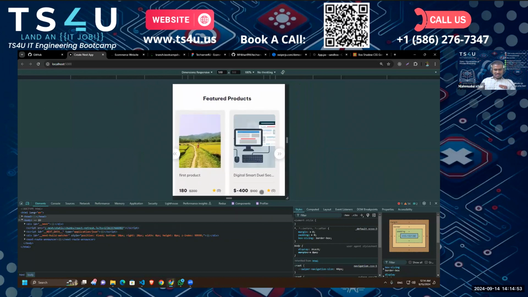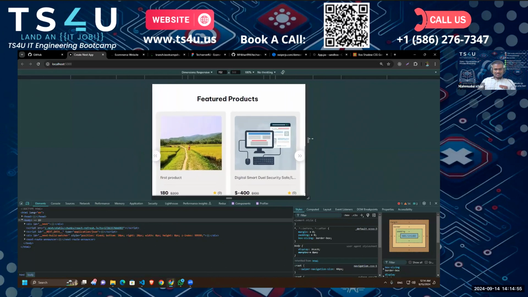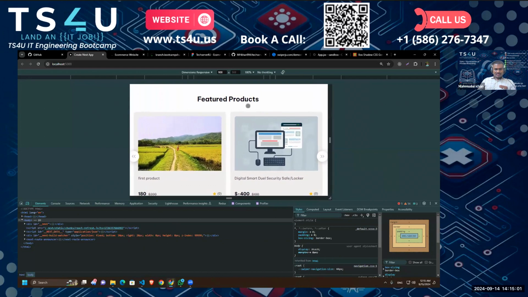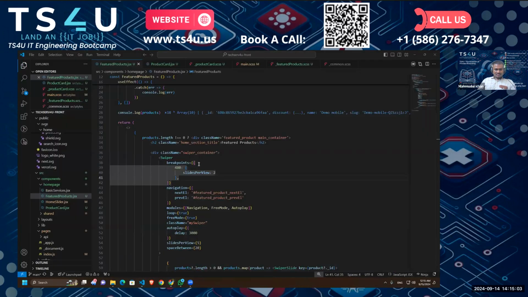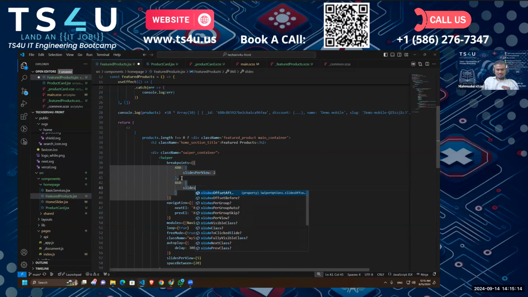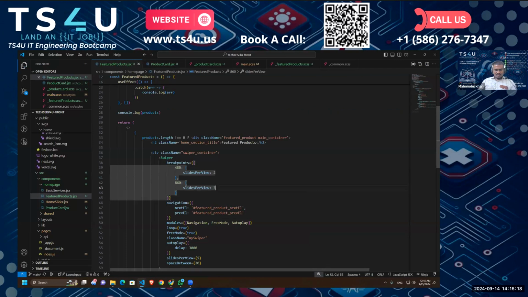So then what we can do is, if we enlarge them more, as you can see, we can add another breakpoint, another 860, right? So let's do that. We can say for 860, I want to show slides per view, I want to show 3 slides, right?